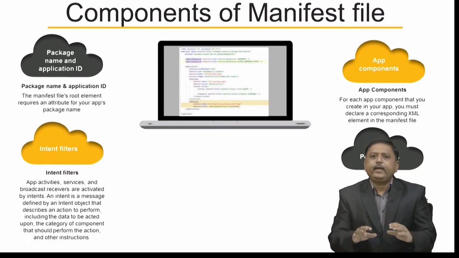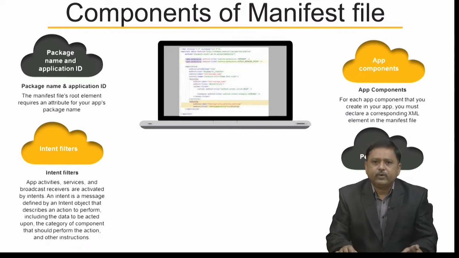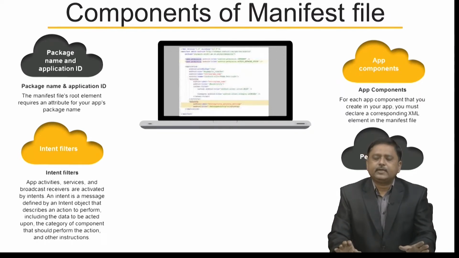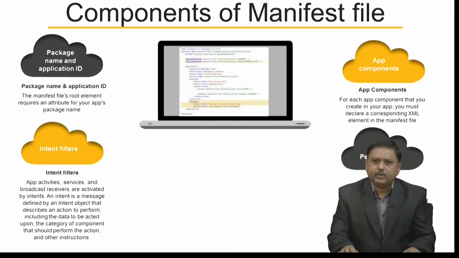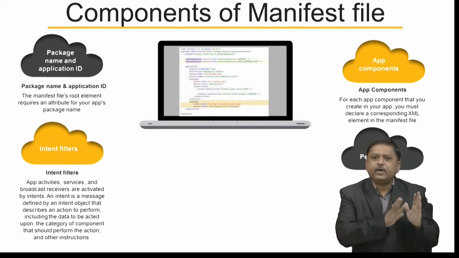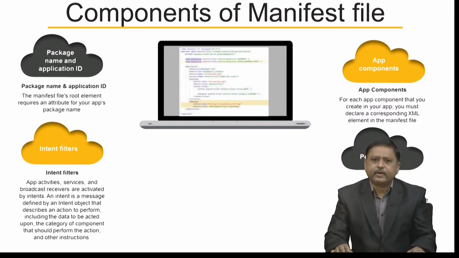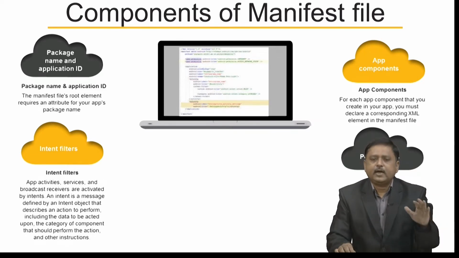So, basically intent is a message passing structure between two activities or app components. For example, if you log in by typing your username and password, the next activity is a welcome screen which displays username. So, this login activity must pass username to welcome screen. So, this is achieved with the help of intent. So, intent filters are defined inside manifest file.